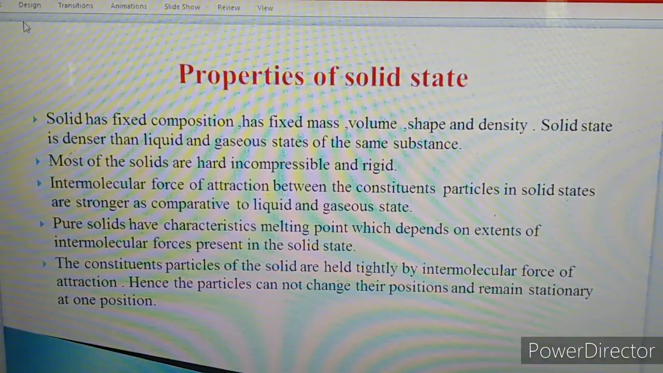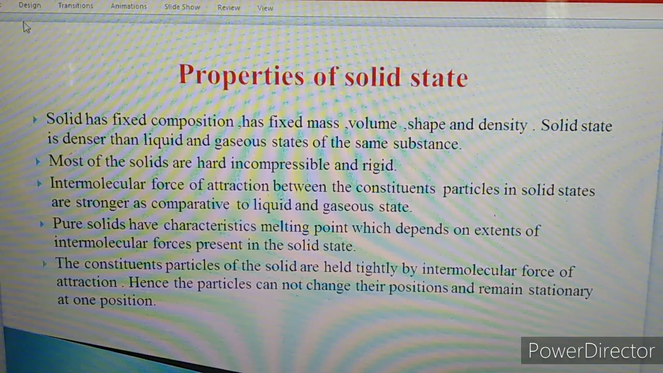Good morning, students. Now we will start with our new chapter, solid state. In 11th standard, we already discussed the liquid and gaseous states. So, the three common states of matter are solid, liquid and gas. This year in standard 12, we have the topic solid state.